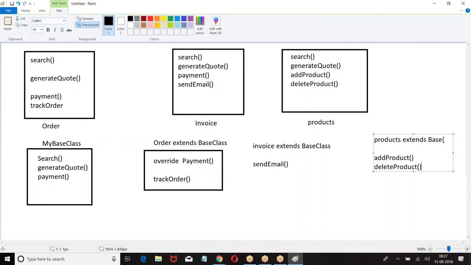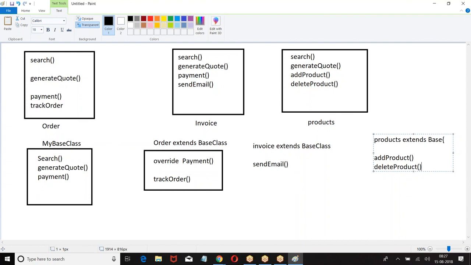Now what is the advantage? Reusability. When some methods are common, when some functionalities are common for multiple modules, what we do? We define those functionalities under one class. And we'll try to reuse the same class. So it will reduce the burden of writing the same code again and again. It will make the work easier. This is the core theme of inheritance.